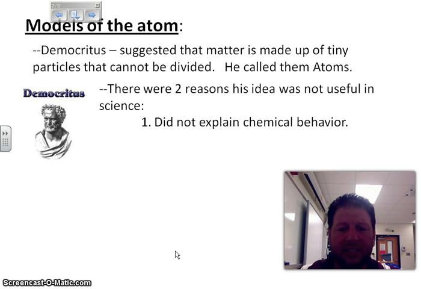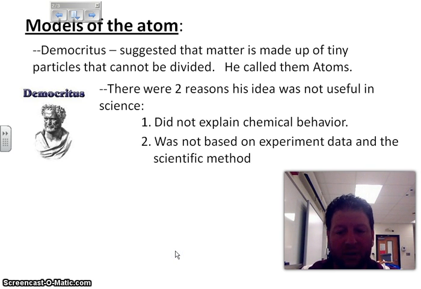The other problem with this theory is that it did not explain chemical behavior. So, number one, it did not explain chemical behavior. In other words, it did not explain why when you take iron and put it with oxygen, we get rust. And the second reason was that it was not based on experimental data and the use of the scientific method.